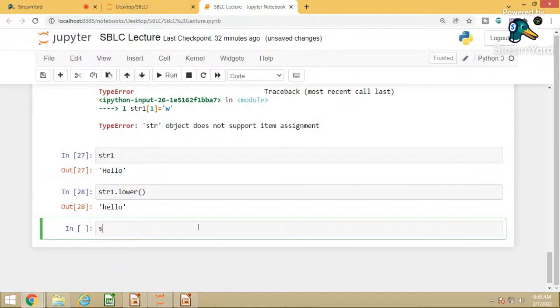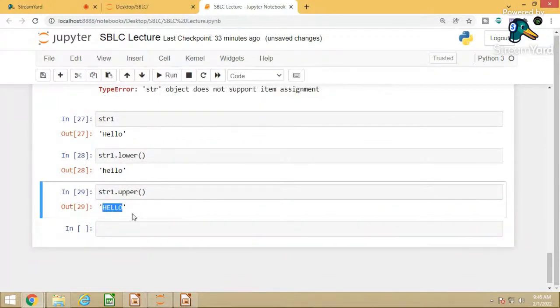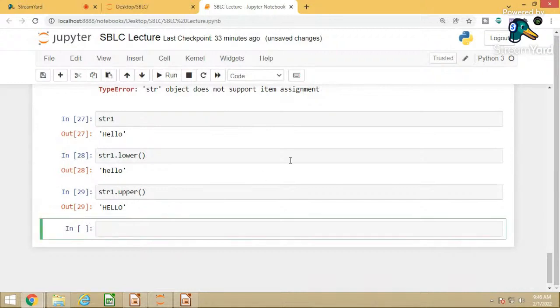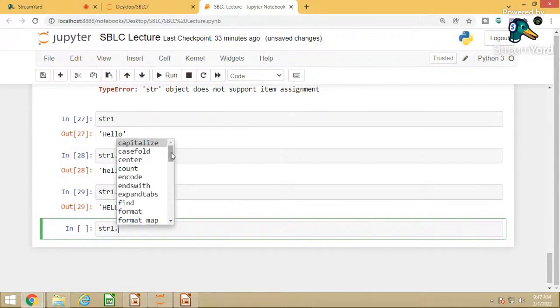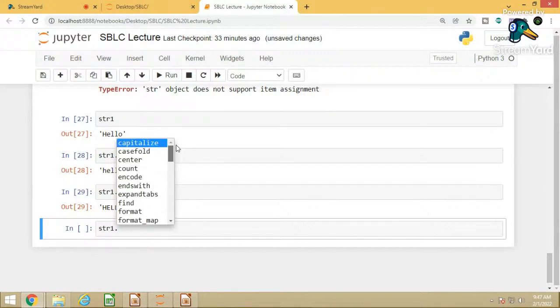If I want uppercase, I will use upper, so all the letters will be in uppercase, so HELLO will be the uppercase. So this is lowercase and this is uppercase. There are many operations you can perform on the string. You can just press tab and you can find how many operations you can perform on the string. So from this we have found lower, we have found upper, and we will use many operations on this.